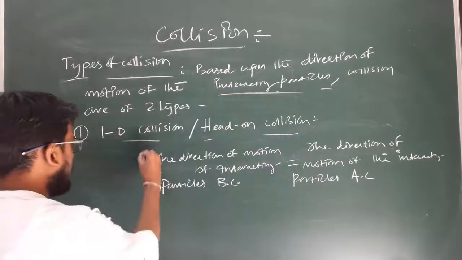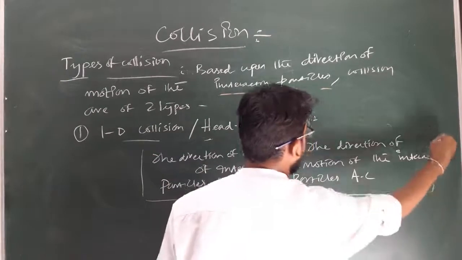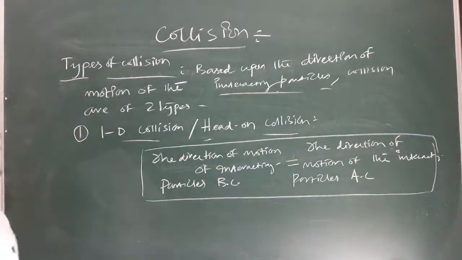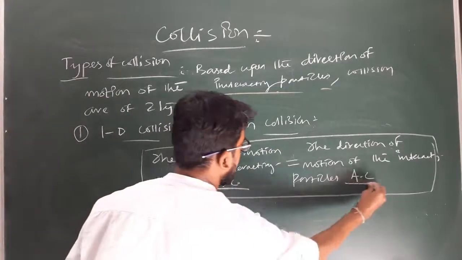Okay. So if the direction of the interacting particles' motion is the same before and after collision, then that is one dimensional collision.